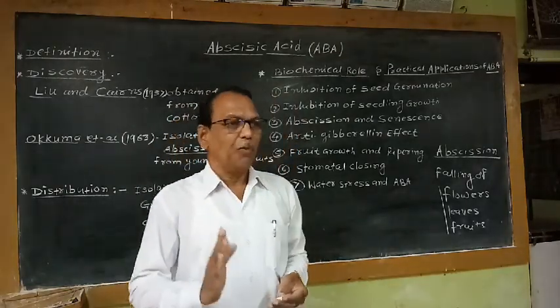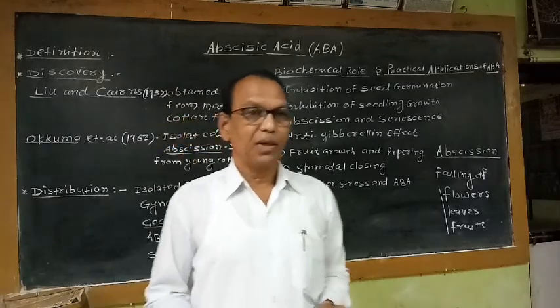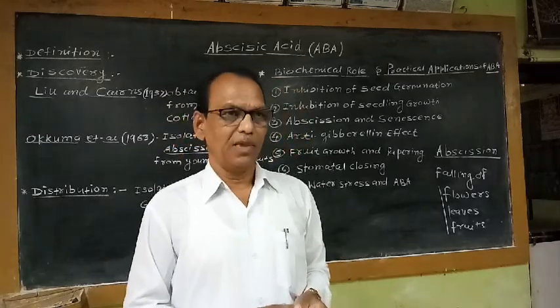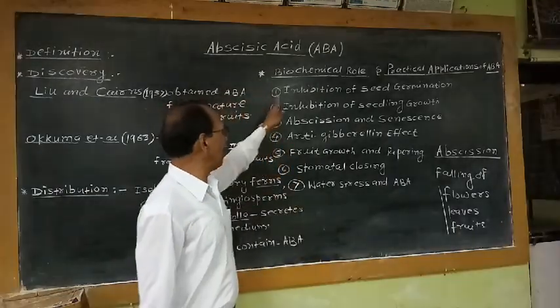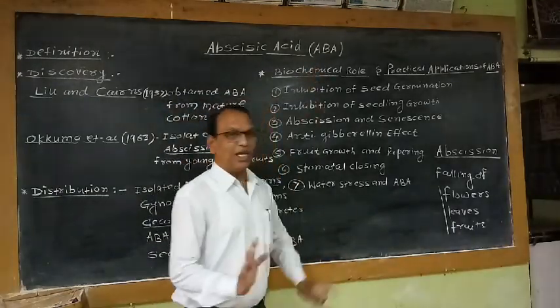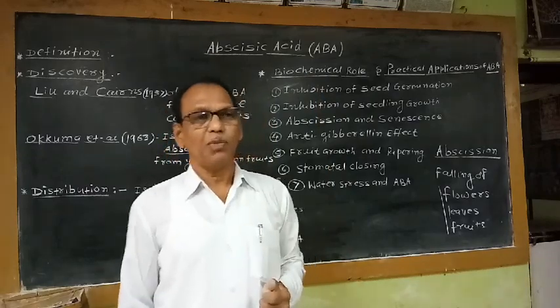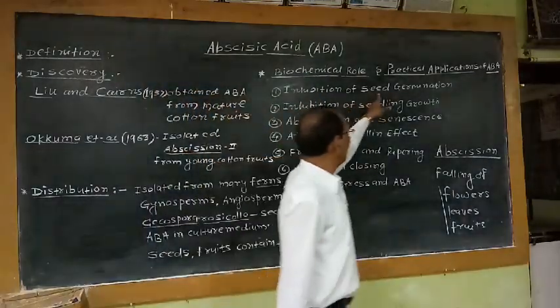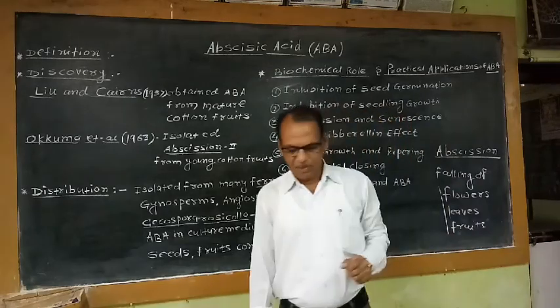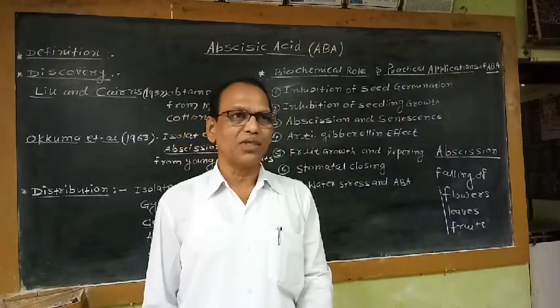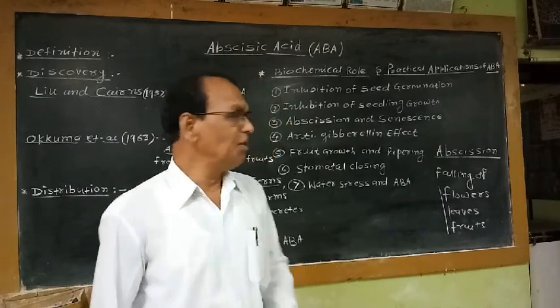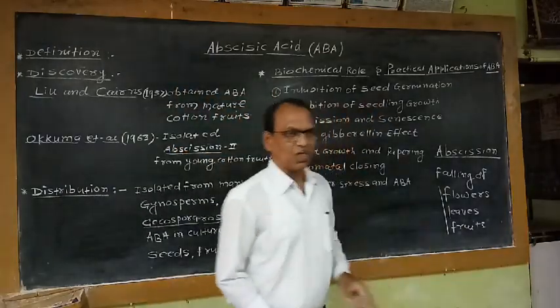That means if we apply ABA externally to any seed, it was reported that the exogenous application of ABA to any seed shows inhibition of the seed germination process. That means this hormone ABA, if we apply it externally to any seed, is responsible for inhibition of the seed germination process.